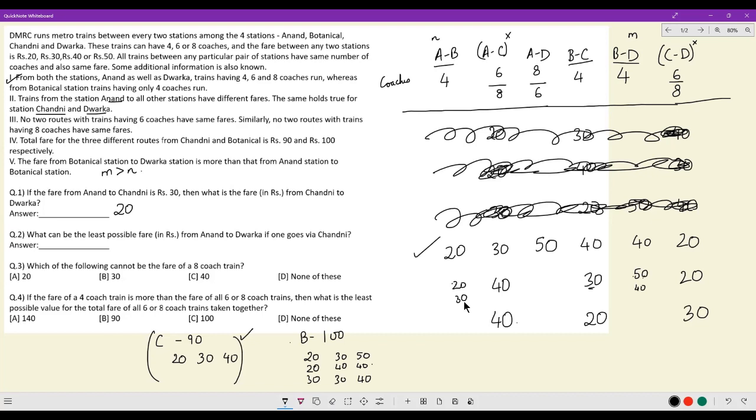Everything is fine. Now let's try, for the top case, for this case, let's try 20, 40. 20 cannot come here, 40 cannot come here, 50 cannot come here because 50 is already used up in D, and 20 cannot come here. So I can have 30 here. For the top case, I can have 30 here.